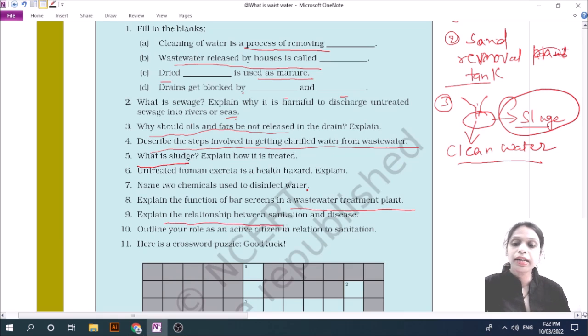Explain the relationship of sanitization and diseases. If we have poor sanitization, it may be a cause of many diseases.